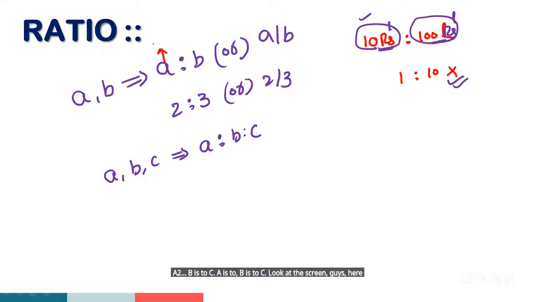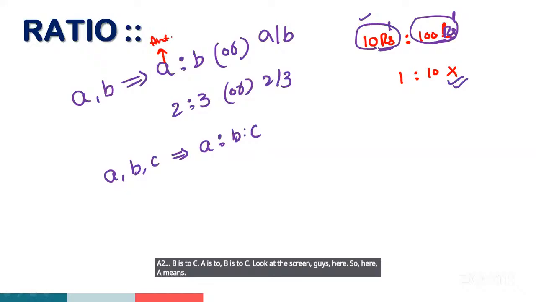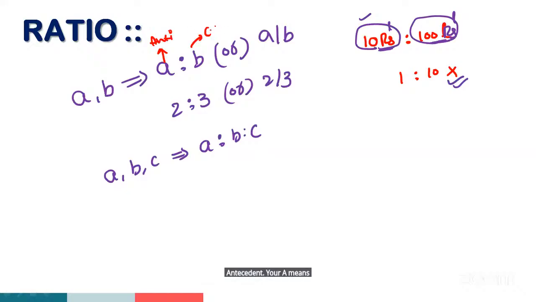Here A means antecedent and B means consequent. So just remember, here A means antecedent and B means consequent, guys. Okay. What is the meaning of ratio, guys? All of you, please respond. Two quantities of the same units is called the ratio.